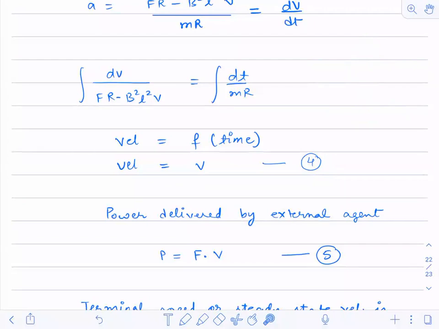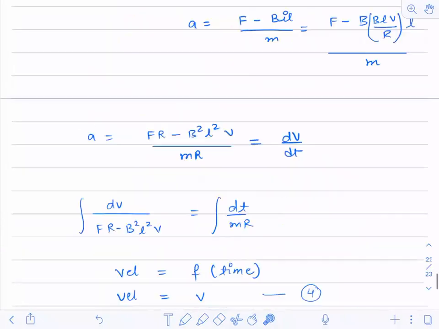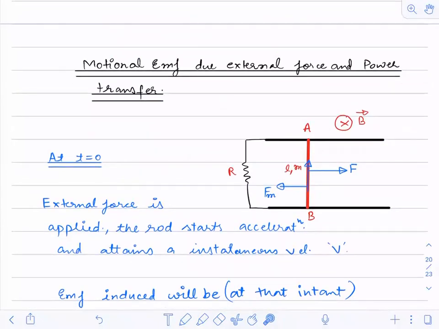Understood? So how will you calculate the power as a function of time? I squared RT you cannot use here. That's the electrical energy, dear. I squared RT is the external energy. That's why we are using mechanical power. You will pull it on your own, you will pull it by the force. This is the mechanical force you will be applying over here.